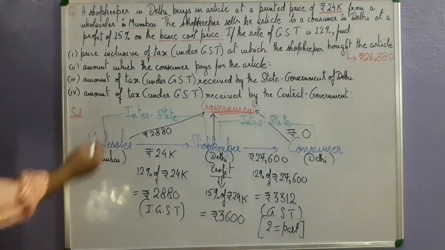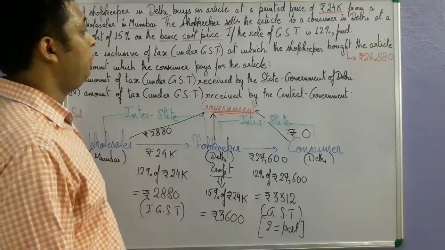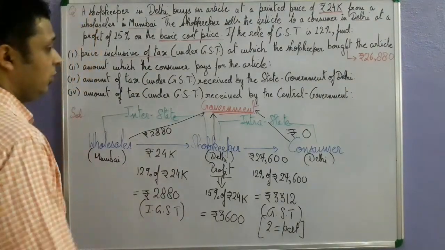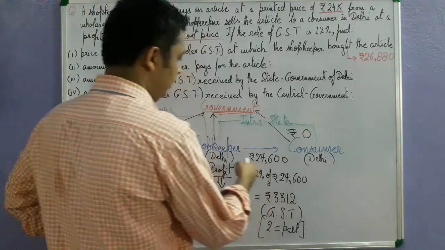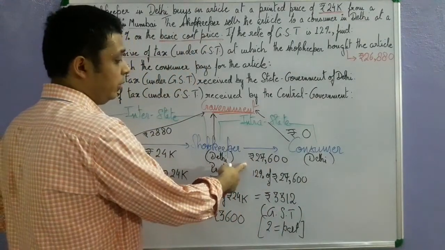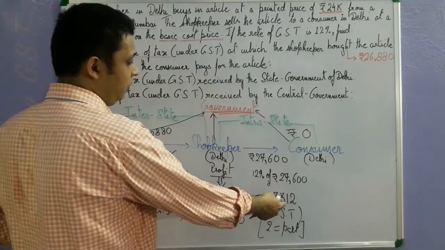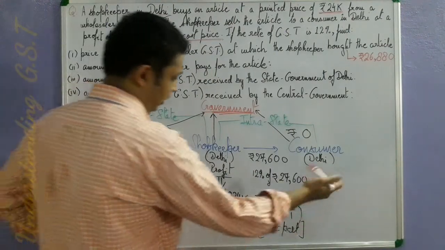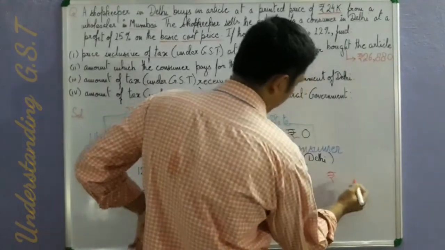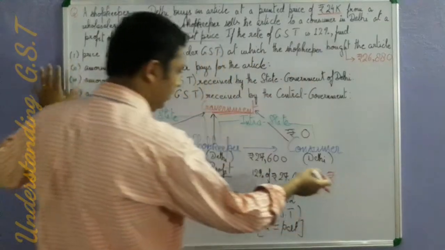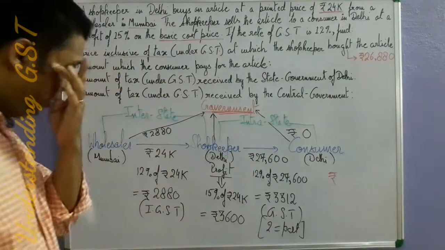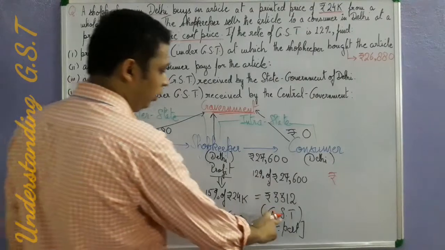So now let us move to the second part. The second part says the amount at which the consumer pays for the article. So now this is the consumer, he is purchasing the article at rupees 27,600 plus he is paying a GST of rupees 3312. So let us add. So in the examination also you will write this statement. You will write what is the cost price of the article for the consumer and then you write down what is the GST.